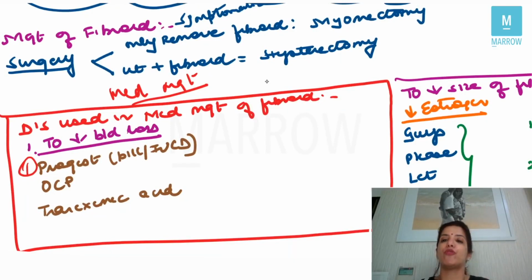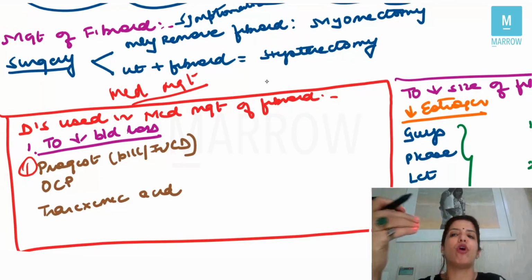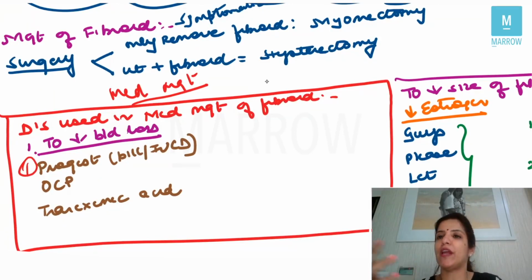Now you will say, ma'am, how progesterone will stop the bleeding? See, progesterone is a drug which supports the endometrium. Why bleeding happens is because in menstrual cycle, the levels of progesterone suddenly fall, and when the levels of progesterone suddenly fall, the support to the endometrium is lost, and that is what is menstruation. Now, if suppose progesterone levels are maintained, if the progesterone levels remain high, progesterone will continue to support the endometrium and patient will never bleed. Same thing is happening in this fibroid patient.